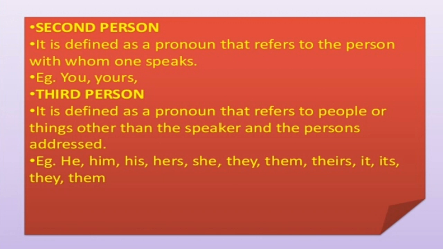Now the speaker becomes the first person. The person with whom the speaker speaks is the second person. Now apart from these two groups, if any other person or other people is referred to here, that is the third person, like he, him, his, hers, she, they, them, theirs, it, its.